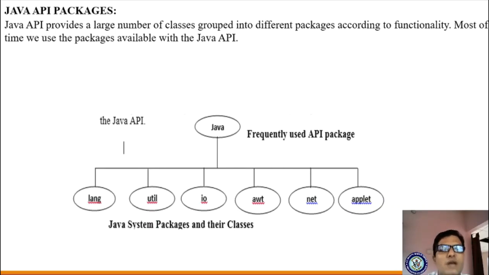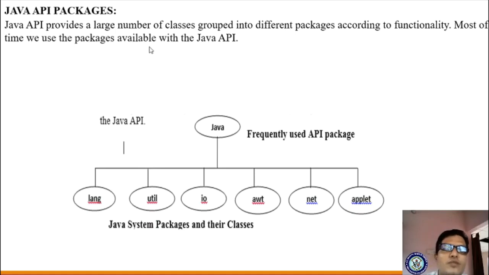The Java API provides a large number of classes grouped into different packages according to functionality. They are grouped into different packages, different folders. How are we separating them? Based on the functionality, how it works, the working styles, we have separated the packages.